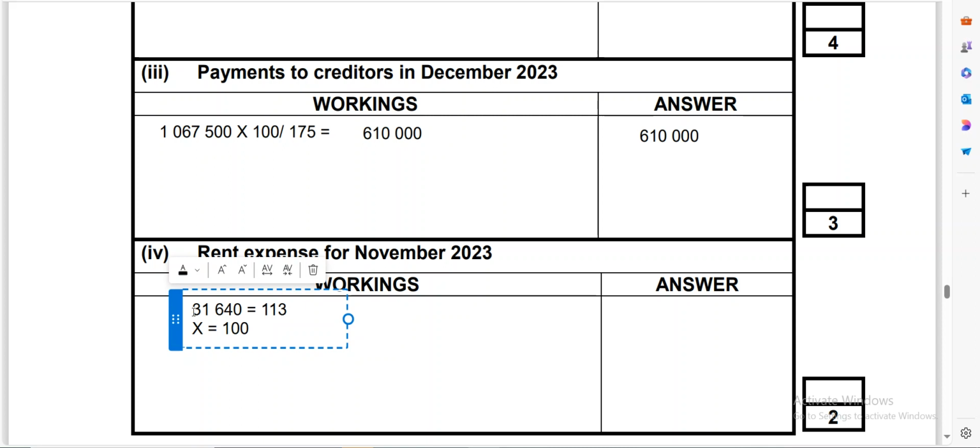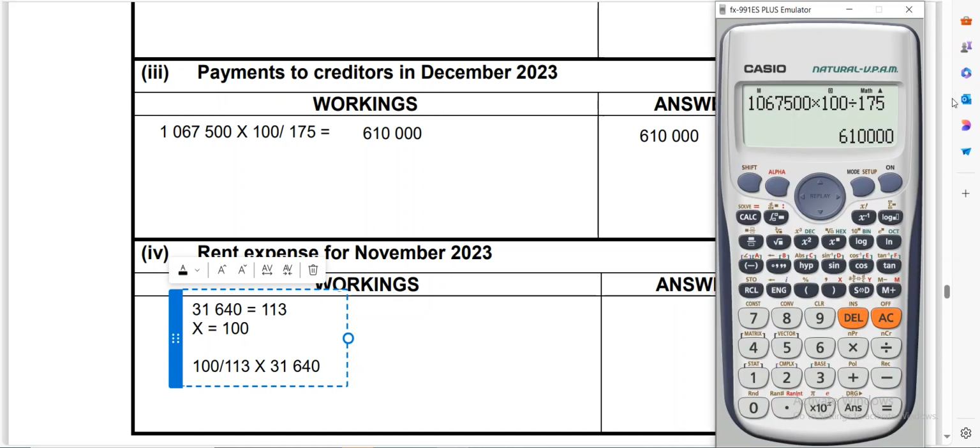Because I wanted the 100% before the increase, I'm going to say 100 divided by 113, then multiply by 31,640. So very important for you to critically analyze the information that you are given. So let's see how much it's going to give us. 100 divided by 113 multiplied by 31,640.